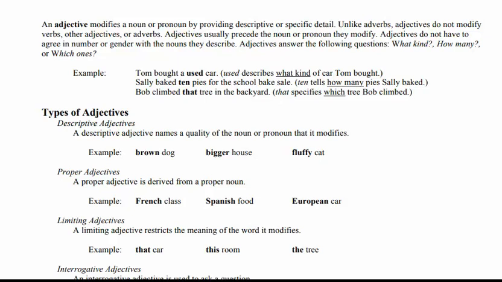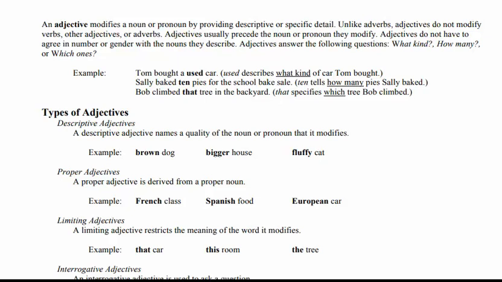The second one is the proper adjective. A proper adjective is derived from the proper noun. Whenever you use a proper noun, meaning the specific one, the important one, the famous one, the renowned one, you use the proper adjective, like French class, Spanish food, European car.